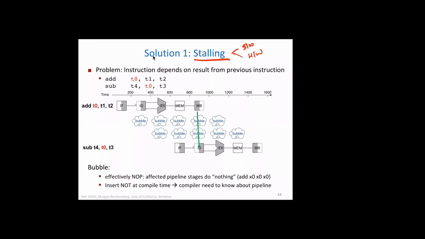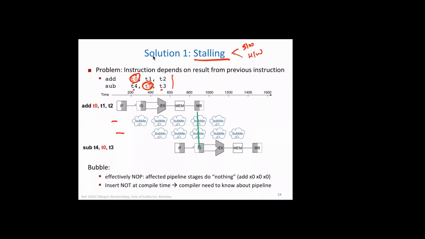So suppose we are doing these two operations, T0, T1, T2 and T4, T0, T3. Obviously, the value of T0 is not updated into register file on register T0 before it's being read. So this is a previous example, in fact. What we can do is put two bubbles, two cycles of bubbles.